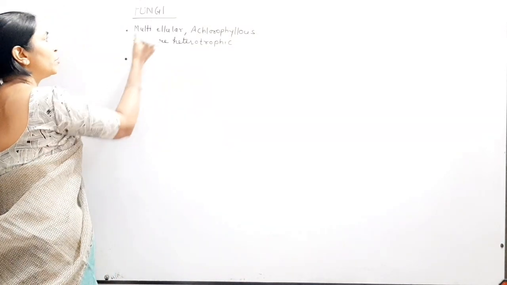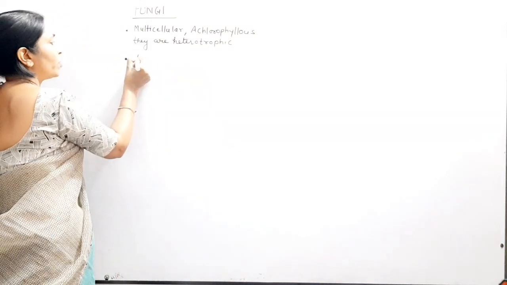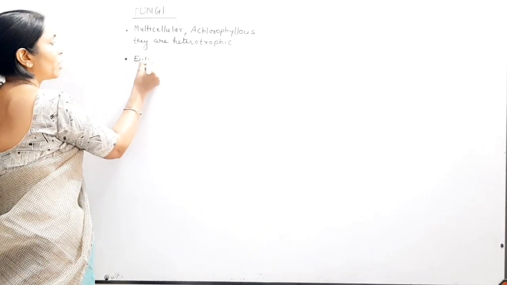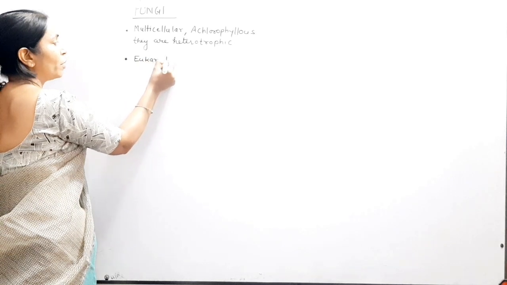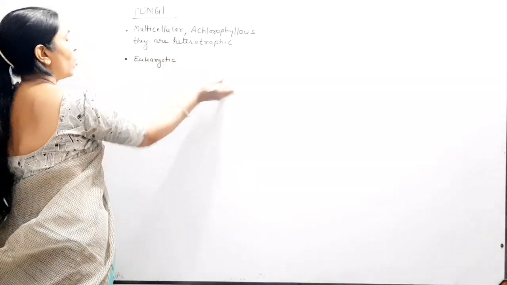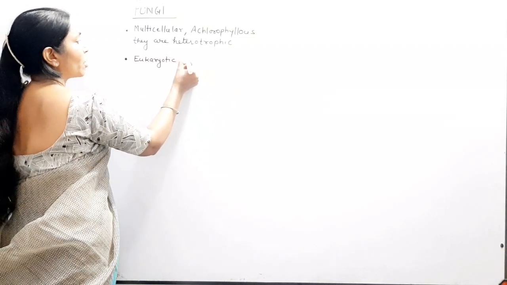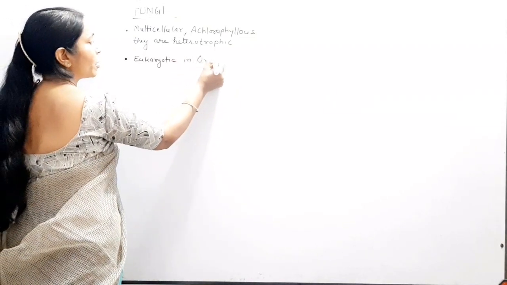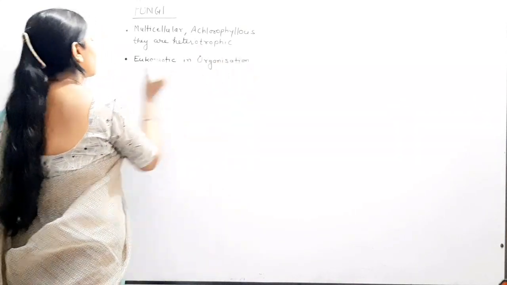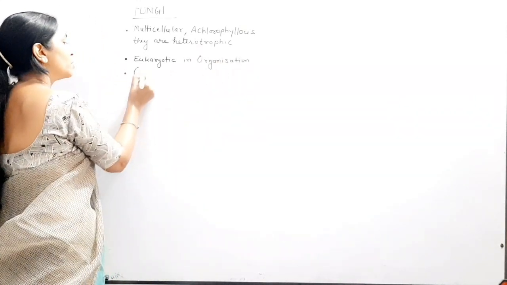Secondly, in structure, all fungi show eukaryotic organization. So it is clear that except Monera, all the kingdoms are eukaryotic in organization.